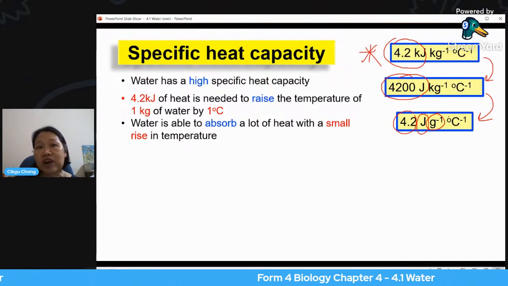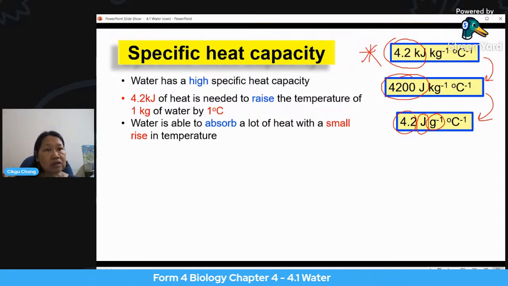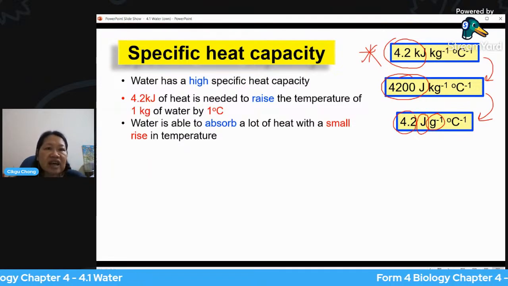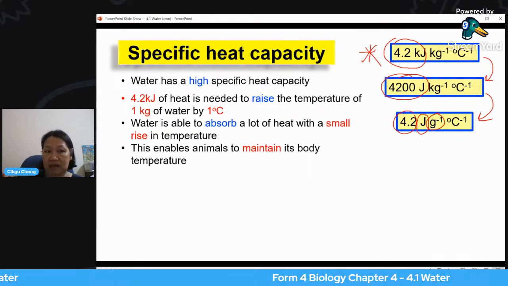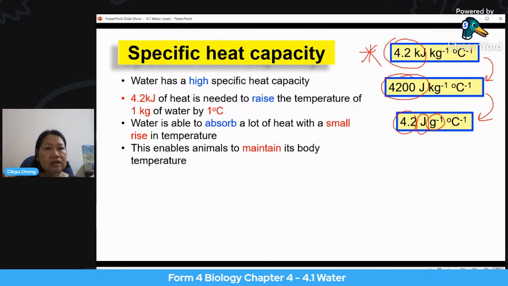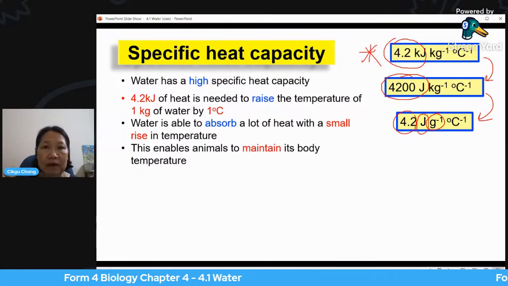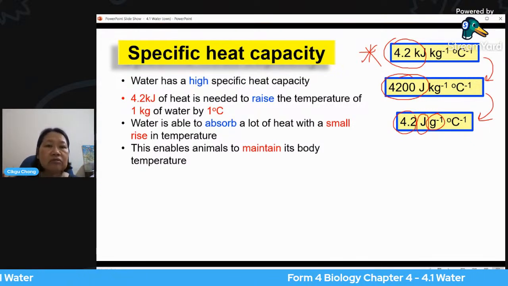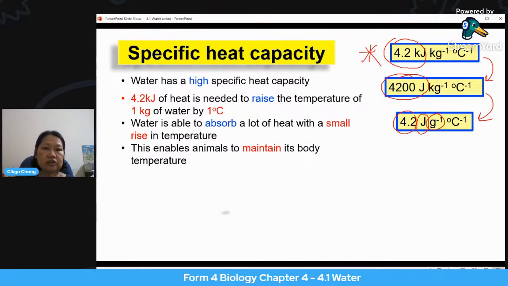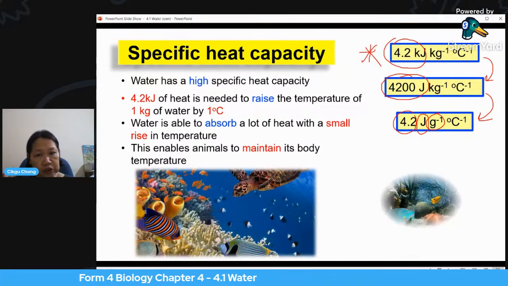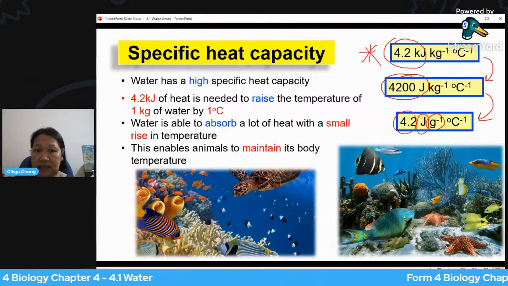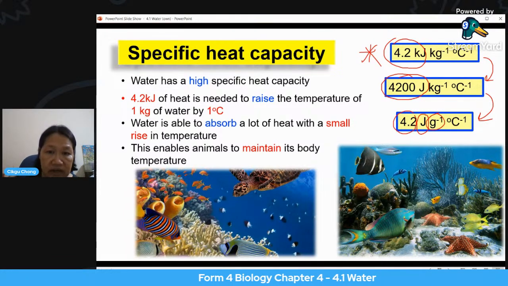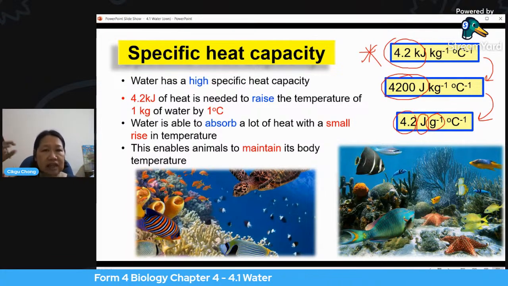So that means even on a very hot day, animals in the water, in the ocean or in the lake, are still able to survive. They will not be too hot until they get heat stroke. So this enables animals to maintain their body temperature. Water is a good temperature buffer. It is able to absorb a lot of heat without its temperature rising much. So animals in the ocean and in the sea are still able to carry on living, even though the air temperature is getting hot.